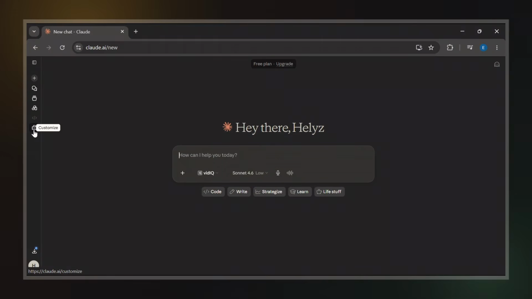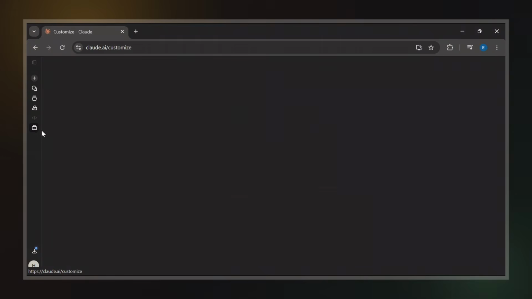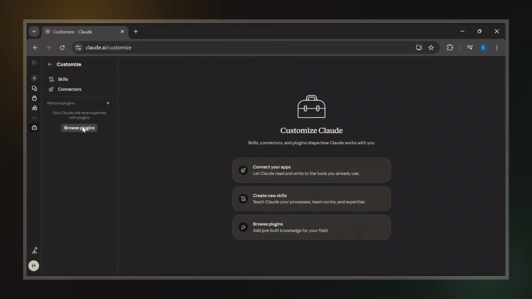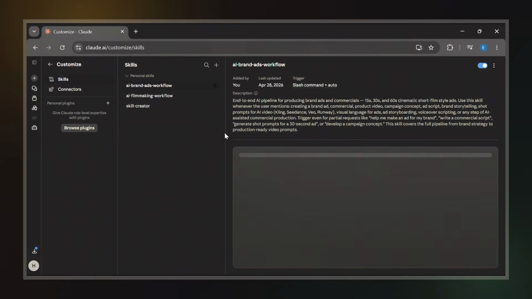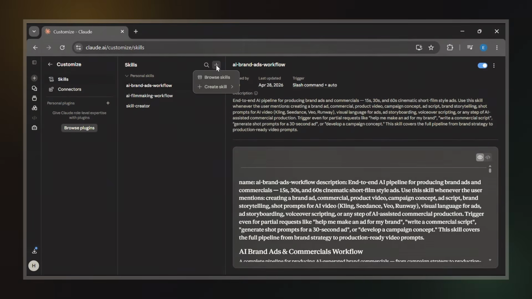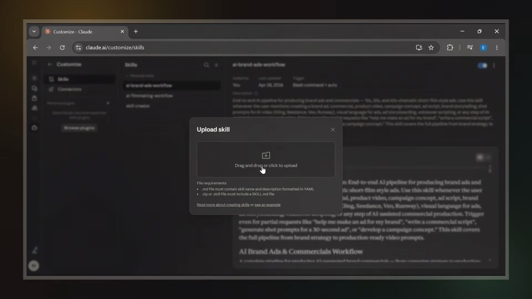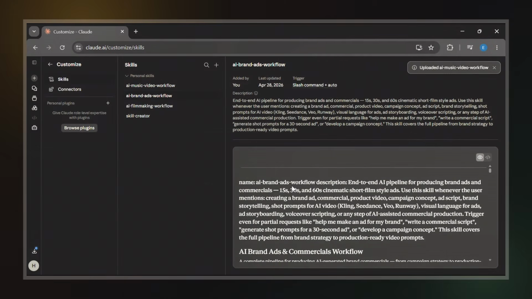To do that, go to the sidebar and click Customize. After that, you'll be taken to a new page. On the right-hand side, click Skills. Once you are inside the Skills section, you'll see a plus icon. Click that icon, then select Create Skill. After that, choose Upload Skill. Now, simply upload the skill you downloaded from my Telegram channel. Once the upload is complete, your AI music video workflow is ready to go.